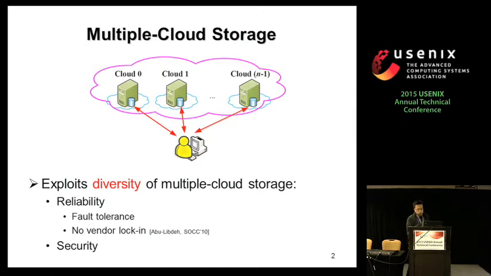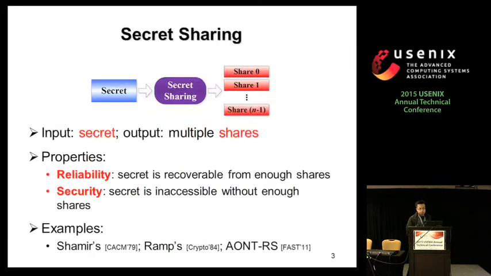So to realize these two properties, reliability and security, one approach is secret sharing. The idea is you have a piece of input data that you want to protect, which we call the secret. It will be transformed into multiple pieces, which we call the shares, using secret sharing algorithms. And these shares will be distributed to different clouds. Secret sharing can achieve reliability because the secret can be recovered from enough shares. In other words, if some shares are not available, we can still recover the original secret from other shares.